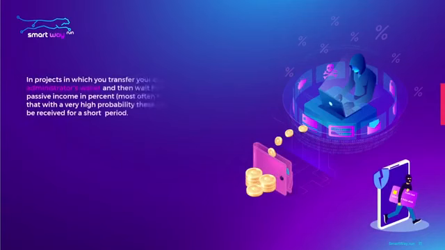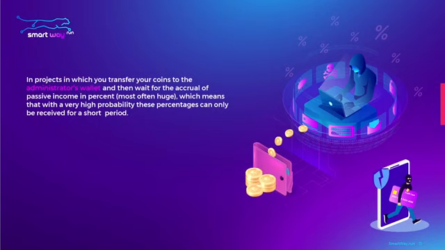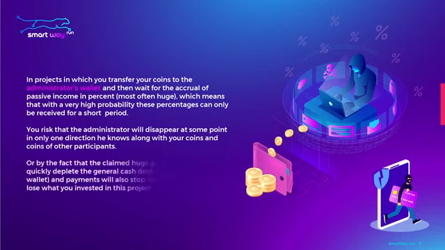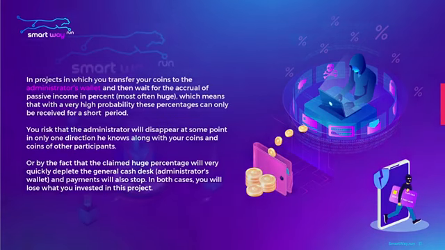In projects in which you transfer your coins to the administrator's wallet, and then wait for the accrual of passive income in percent, most often huge, with a very high probability these percentages can only be received for a short period. You risk that the administrator will disappear at some point along with your coins and the coins of other participants. Or the claimed huge percentage will very quickly deplete the general cash desk, the administrator's wallet, and payments will also stop. In both cases, you will lose what you invested in this project.